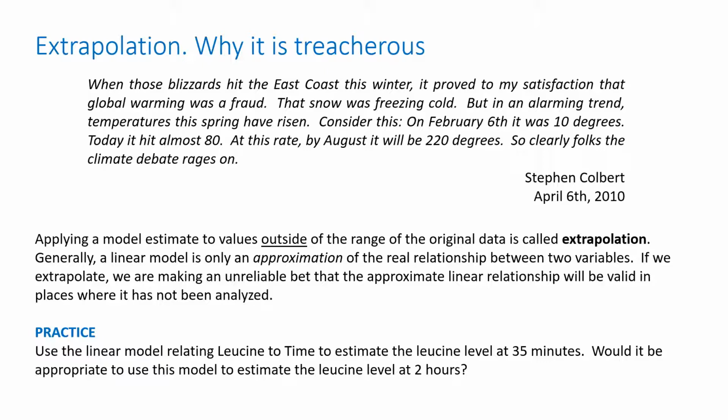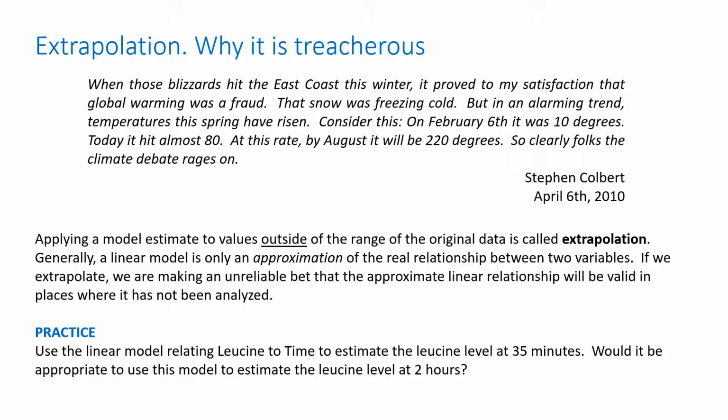So when those blizzards hit the East Coast this winter, it proved to my satisfaction that global warming was a fraud. That snow was freezing cold, but in an alarming trend, temperatures this spring have risen. Consider this. On February 6th, it was 10 degrees. Today, it hit almost 80. At this rate, by August, it'll be 220 degrees. So clearly, folks, the climate debate rages on.